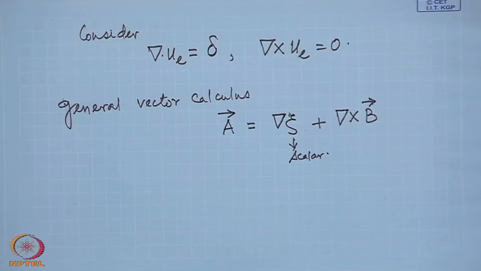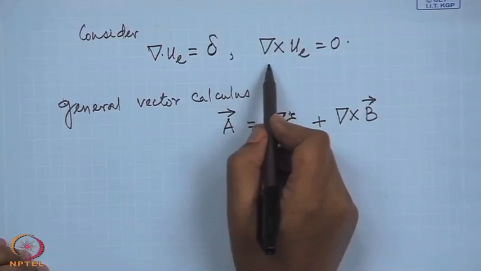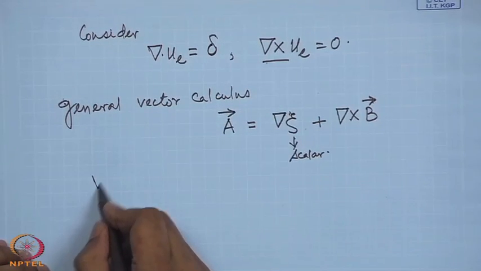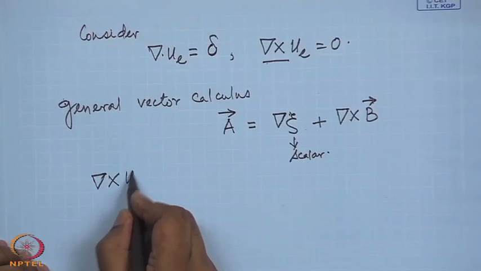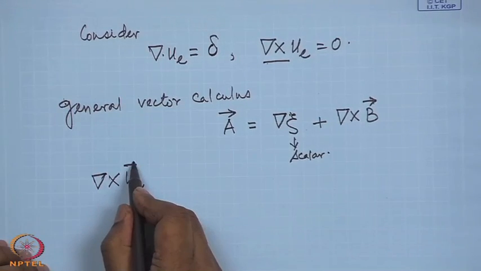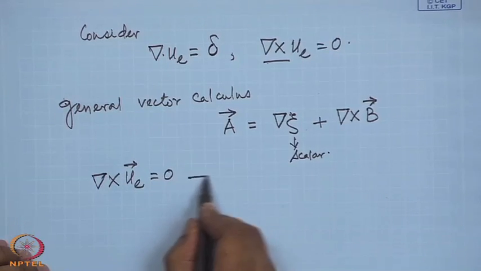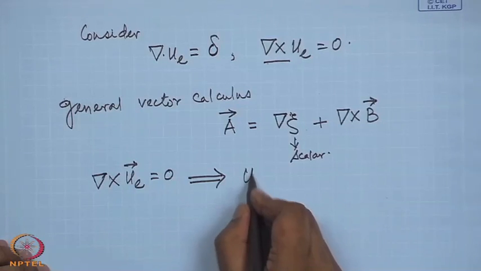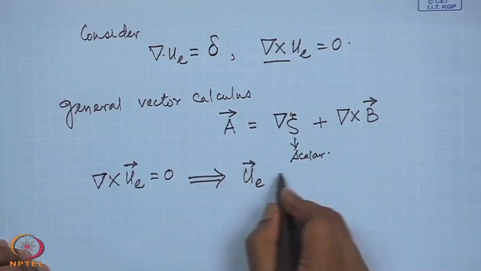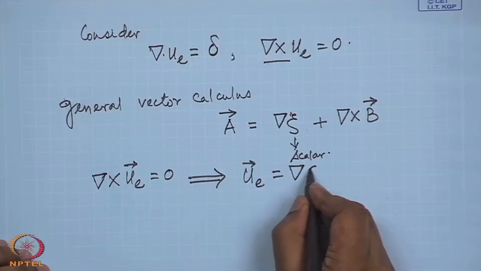This then gives that if the curl of the vector is 0, then that vector is simply the gradient of a scalar. That is, when curl of a vector is 0, as in this case curl of u is 0, this gives that UE is simply a gradient of a scalar. Let us call that scalar phi.